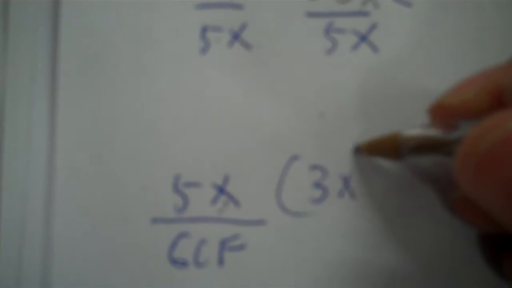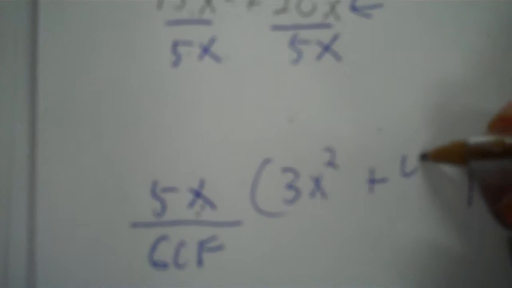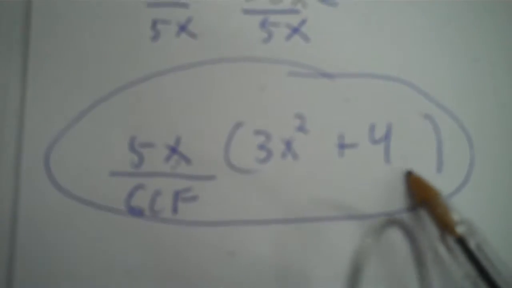Now you go up and divide both of these by the 5x. You're doing the opposite of the rainbows here, or the distributive property. 15 divided by 5 is 3. Now we have to divide the x to the 3rd by the x. So x to the 3rd means 3 x's, and then x on the bottom. You cancel there, and how many x's do you have left on the top? You have 2, so it's x to the 2 power. Positive 20 divided by 5 is positive 4, okay? And then x divided by x just cancels, so we do not put an x on the 4. I don't want to see you putting the x on that 4.